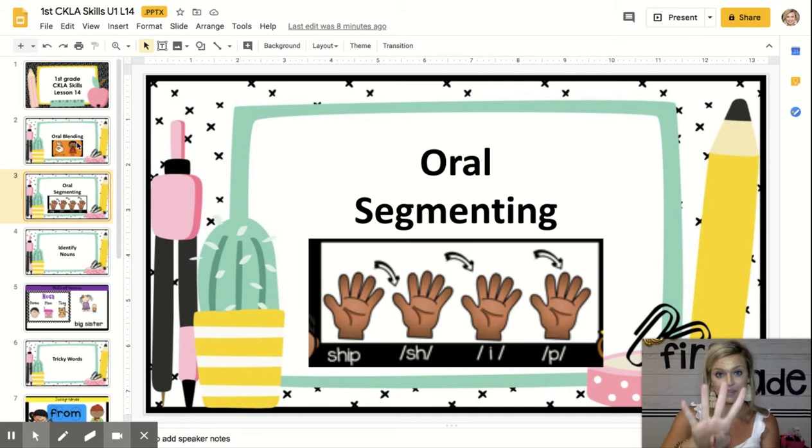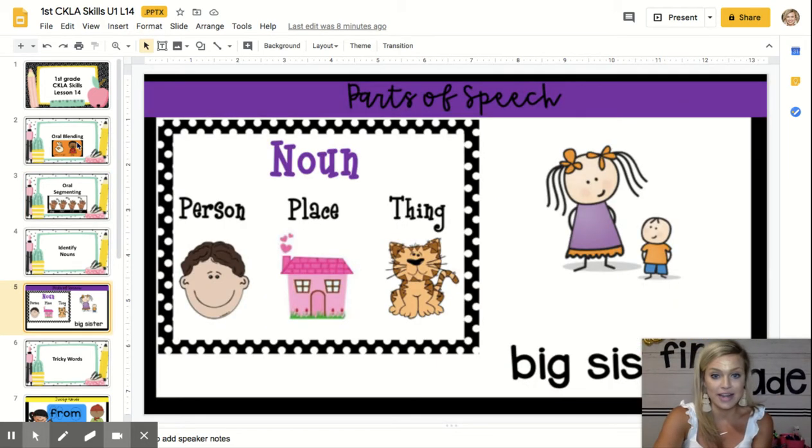4 fingers. Rust. S, t, rust. Great work with those. Remember, as we're doing them, even though I can't hear you say it, I want to hear you say the sounds before I do. That's why I pause, so you can say the sounds. Let's do one more. Get ready. Clip. K, l, i, p, clip. Great work.